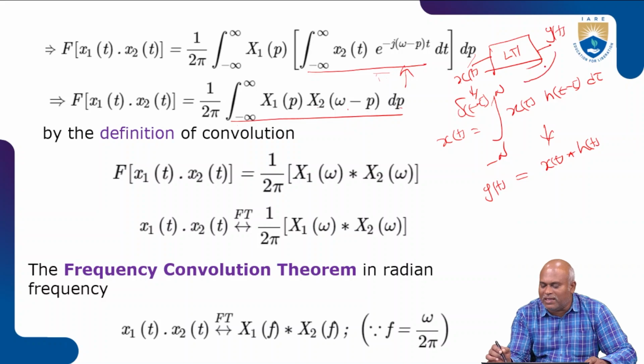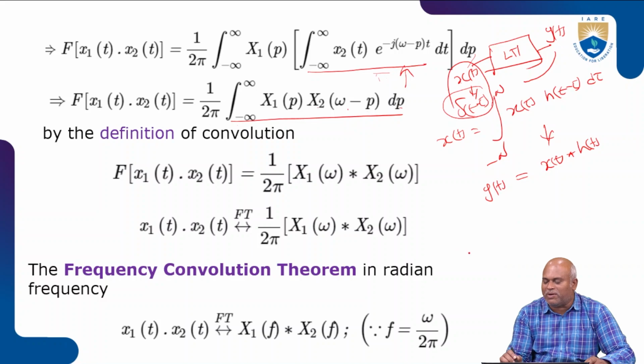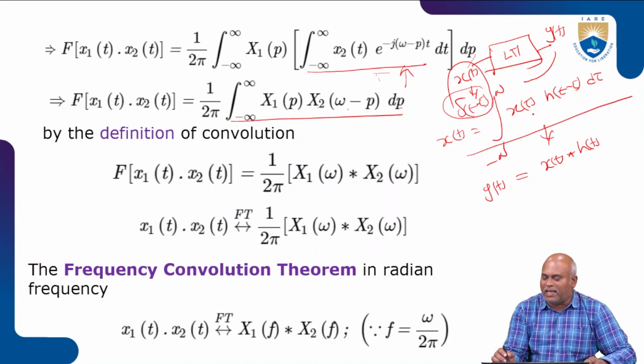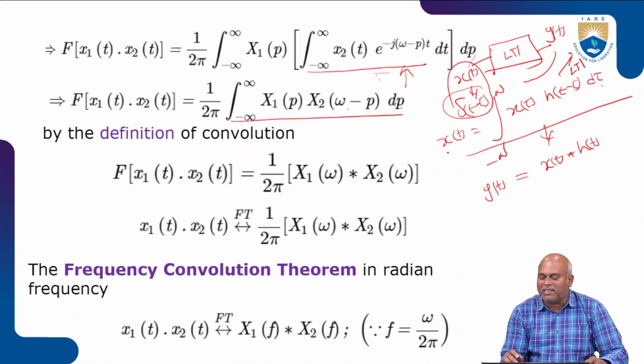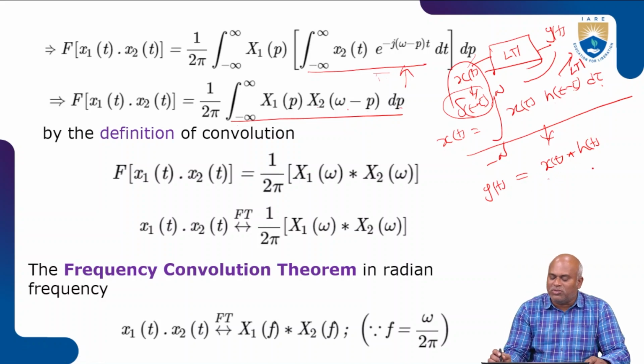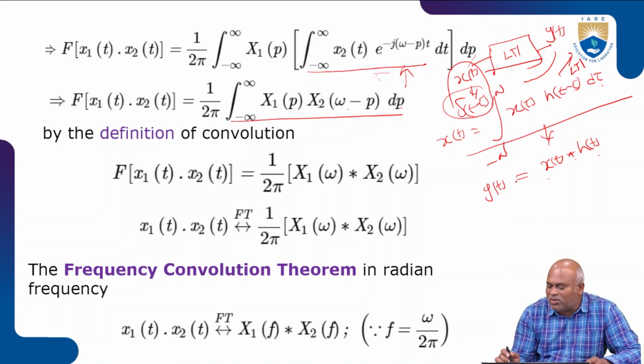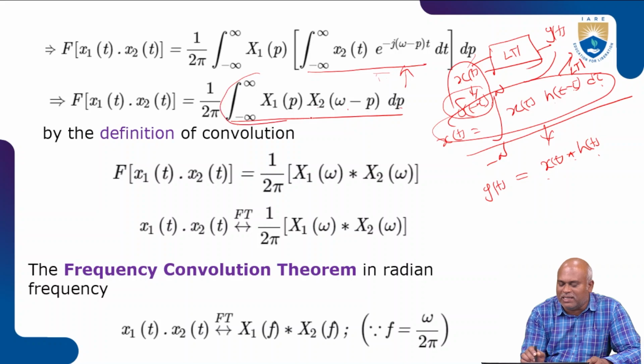This y of t depends upon the shifted version of the input. So the shifted version of input we write in this format: integration from minus to plus infinity of x of tau h of t minus tau d tau. This is only possible for an LTI system. In the system, signal convolution is multiplication of the two signals. The system response y of t is equal to x of t convolution h of t. Now we use this to simplify the equation.